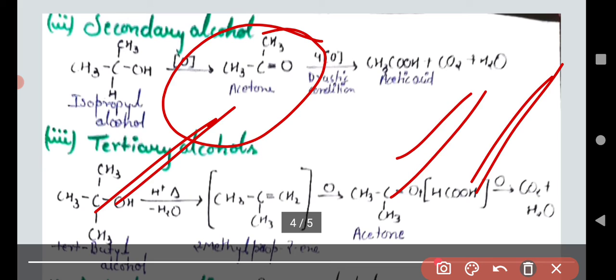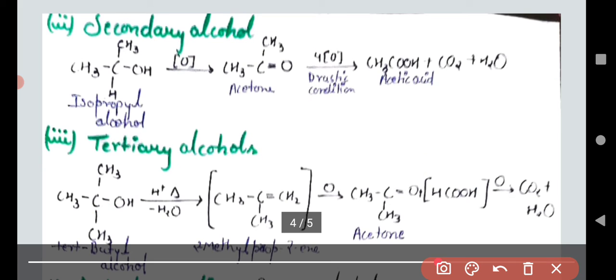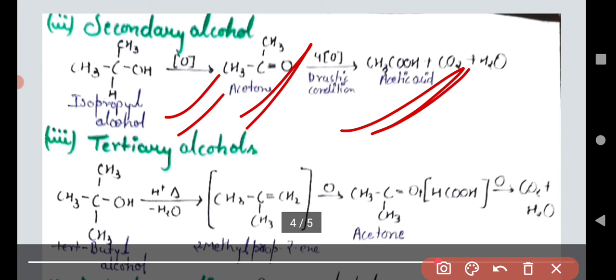Whenever a secondary alcohol is oxidized in the presence of an oxidizing agent, that secondary alcohol converts into a ketone. Understand? So when this ketone is further oxidized, we get acetic acid.